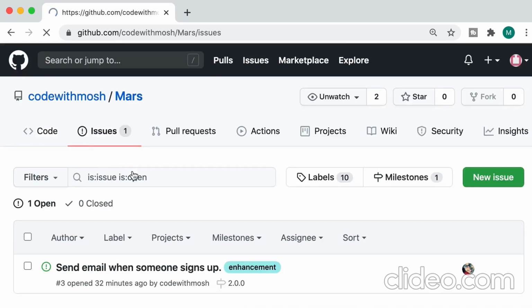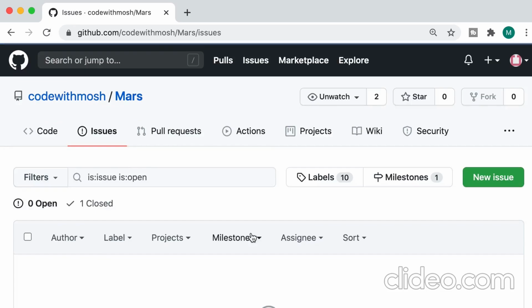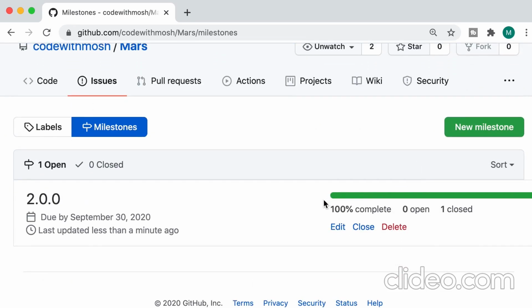So we go to the Issues. I'm going to select this issue and then mark it as closed. Okay, good. Now back to the milestones page. Look, our milestone is complete. This is a very useful report.